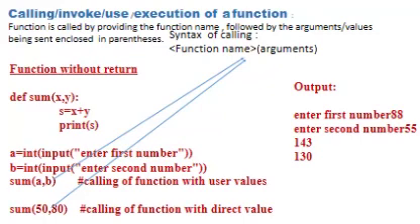After printing the result, it again comes back to the calling program and gets the next line, sum 50 comma 80. This is again a call of the function, meaning 50 gets copied to x, 80 gets copied to y, and it will add both these values and print the result. So we can see the results 143 and 130.